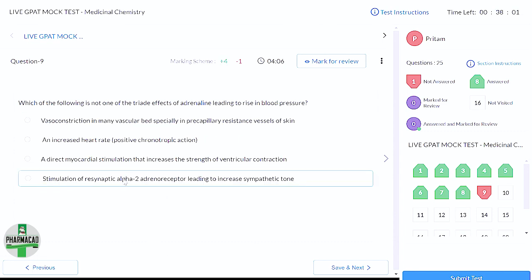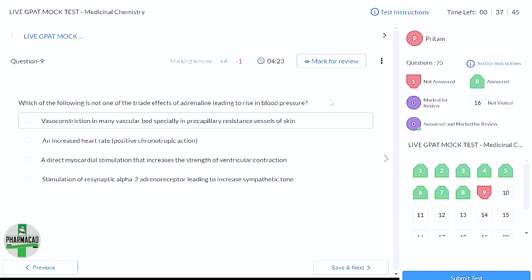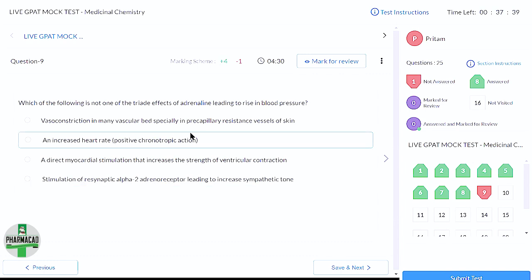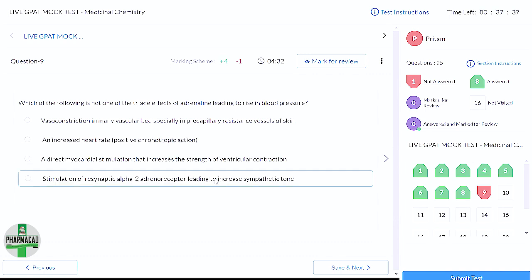But what they are writing, stimulation of presynaptic alpha 2 adrenoceptor leading to increased sympathetic tone. It is not increasing sympathetic tone, right? It is reducing sympathetic stimulation, the release of adrenaline. So this is a wrong statement. I was confused between B and D, but here I'm sure that this is completely wrong. So I'll go for this.